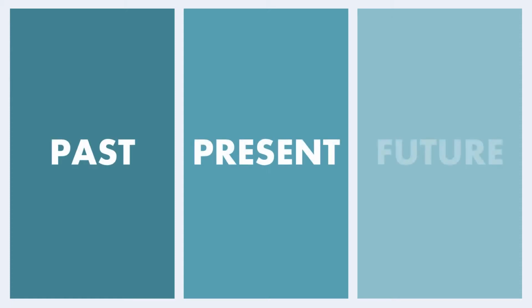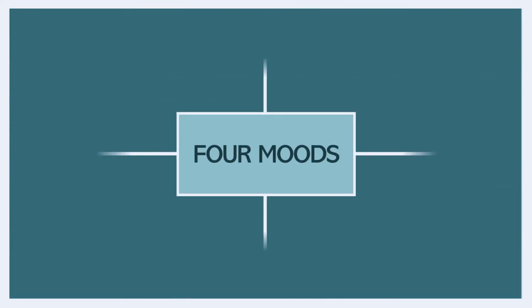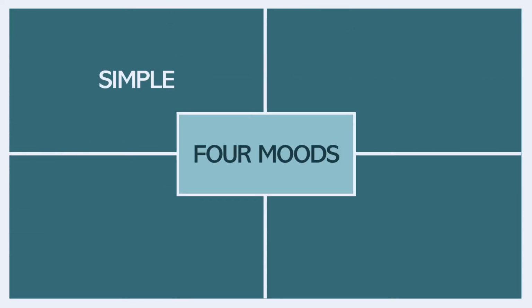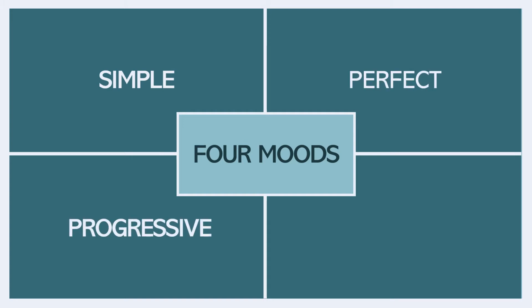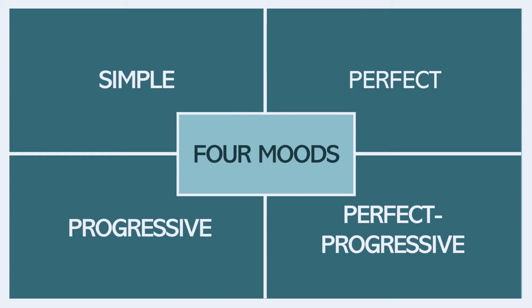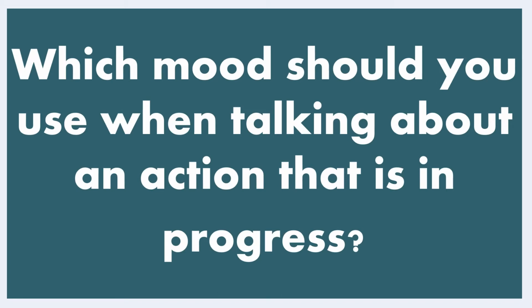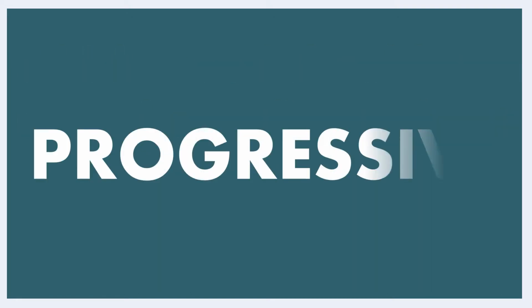Whenever you're using a tense, be it past, present, or future, you must align that tense with one of the four moods: simple, perfect, progressive, also known as continuous, or the perfect progressive, each of which serves a specific function. For our purposes, we're going to consider which mood you should use when talking about an action that is in progress. And the answer to this is the progressive form.